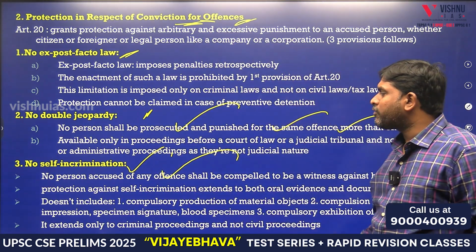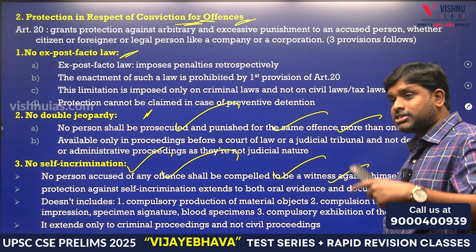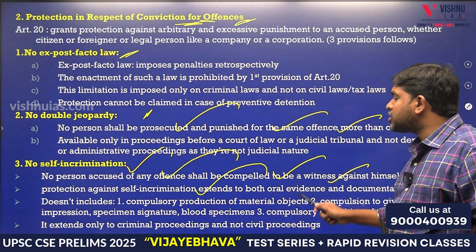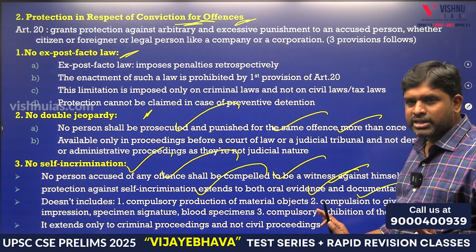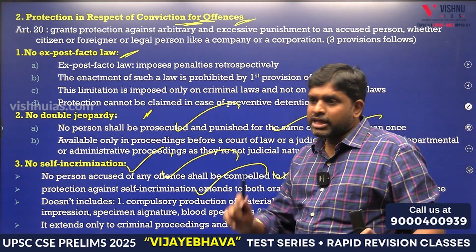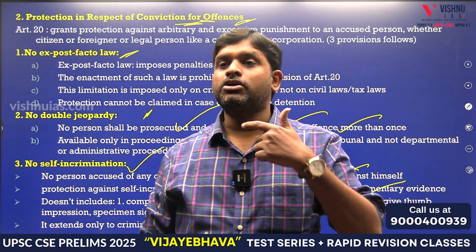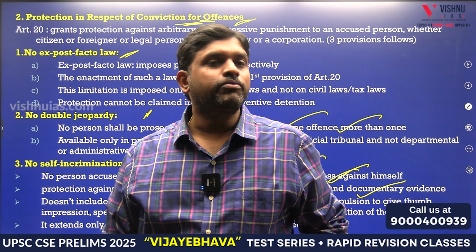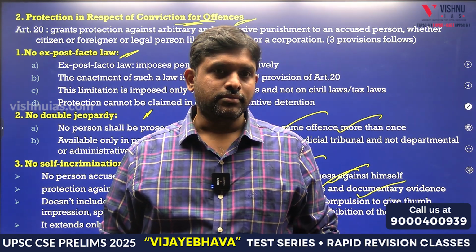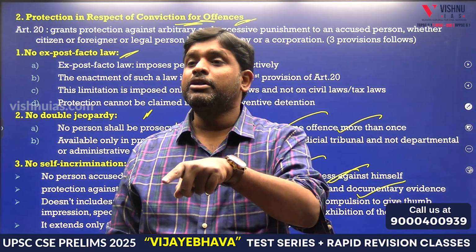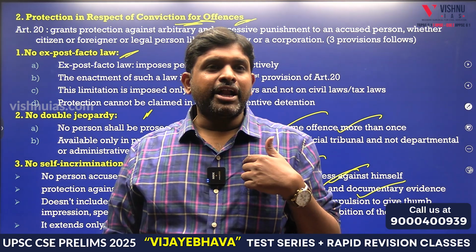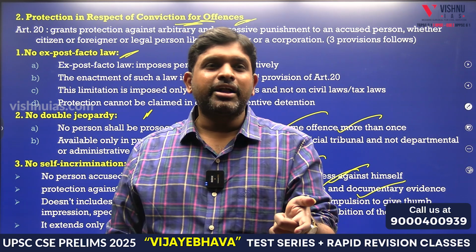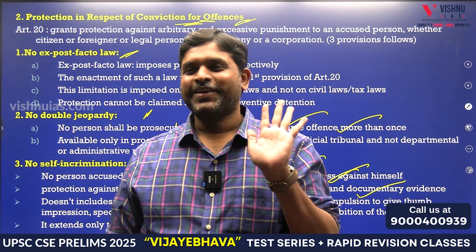No person accused of any offense shall be compelled to be witness against himself. Protection against self incrimination extends to both oral evidence and documentary evidence. There should be a third party who should give the evidence but not himself. మనం అనుకుంటాం అతను సొంతంగా ఇచ్చాడు కదా, వాగ్మూలం పనికిరాదు, అంటే దొంగకి పనికిరాదు, విక్టిమ్కి పనికి వస్తుంది. విక్టిమ్ చెప్పాడు అనుకోండి, అవునండి వాడేనని చంపేశాడని విక్టిమ్ చెప్తే అది వర్తిస్తుంది. కానీ చంపిన వాడు చెప్పాడు అనుకోండి, అది వర్తించదు.